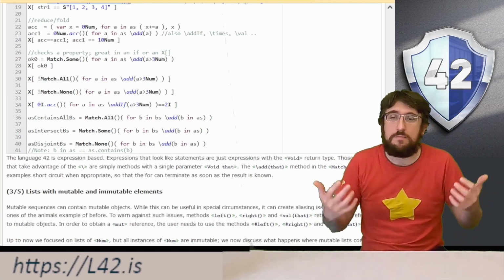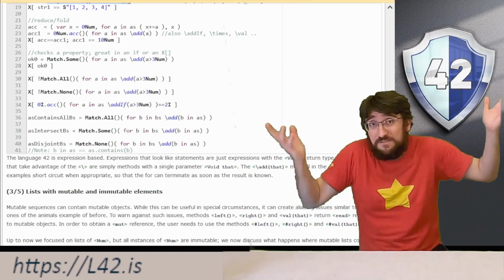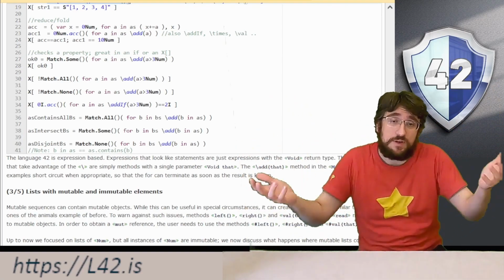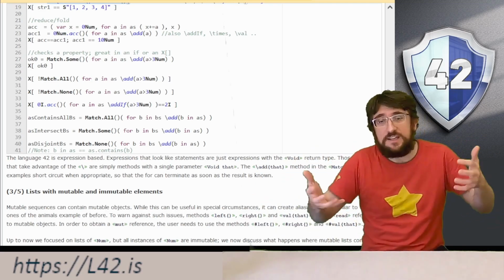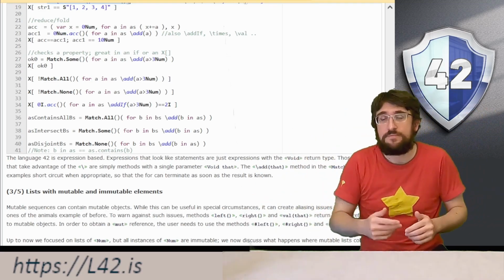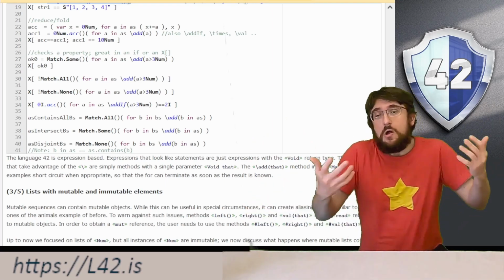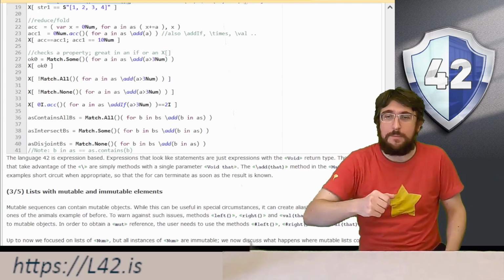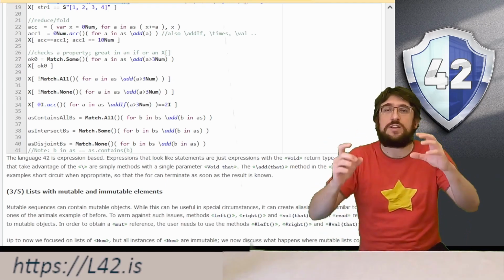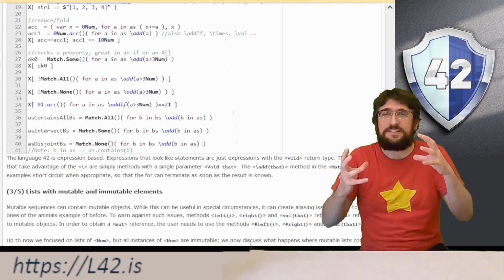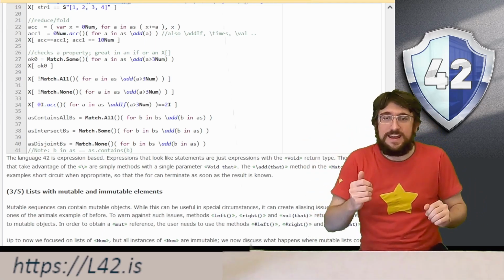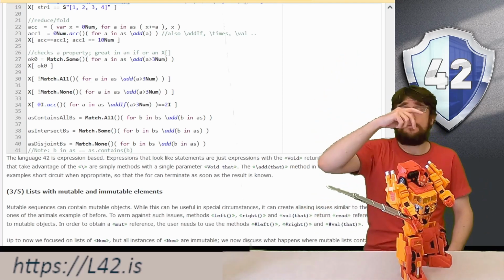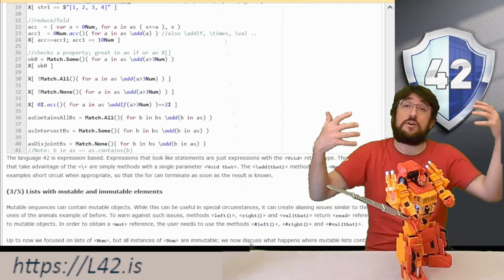Now, how do we make a more general fold? Feel free to do it manually without a slash if you want. You can do var x equals 0 num for a in AS, x plus equal a, return x. Perfectly reasonable. Or, if you want to be cool and use the slash, you can do 0 num dot acc, and this is going to create an accumulator object that starts from the number 0. And then, for a in AS, slash add a. And in this way, you just add all the numbers together.